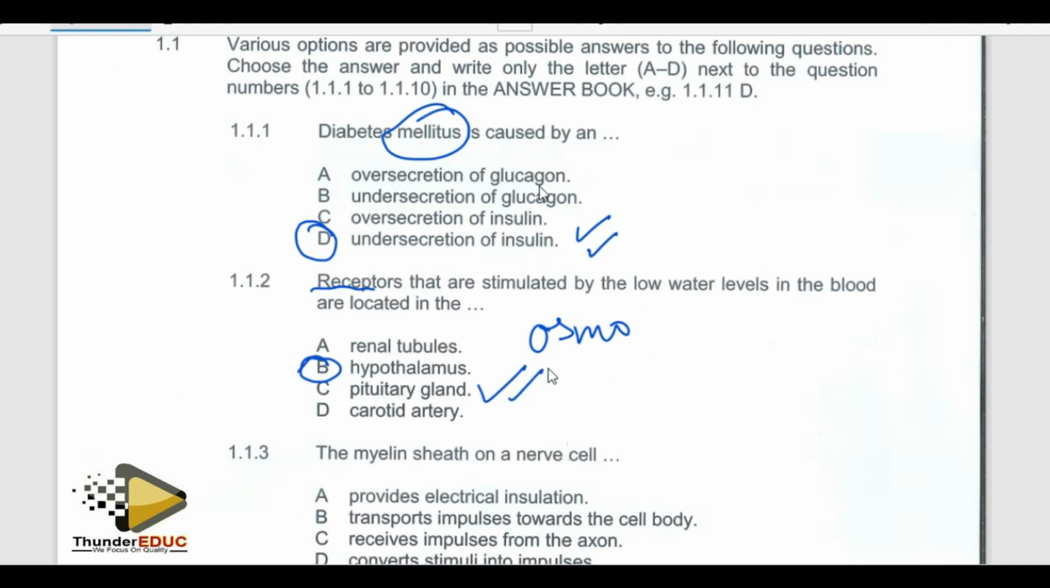Don't forget that it is the hypothalamus which produces ADH. Yes. So these receptors are found in the hypothalamus.